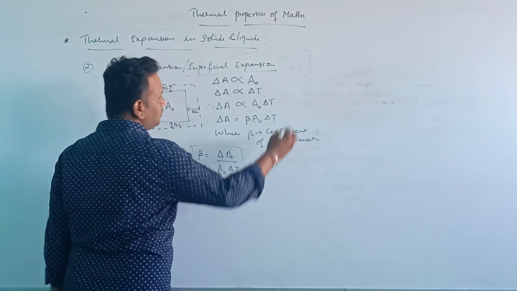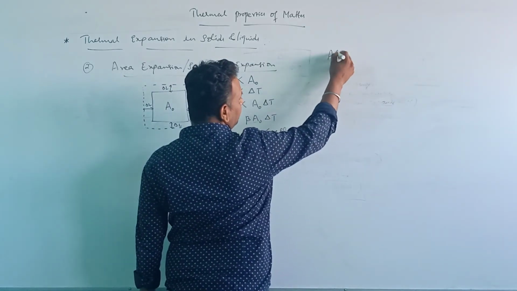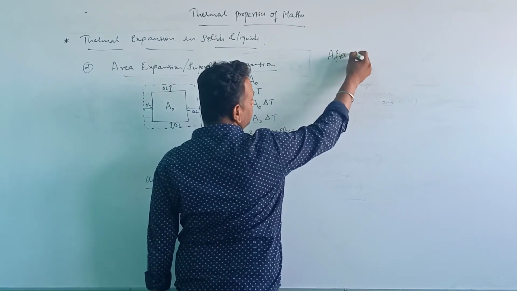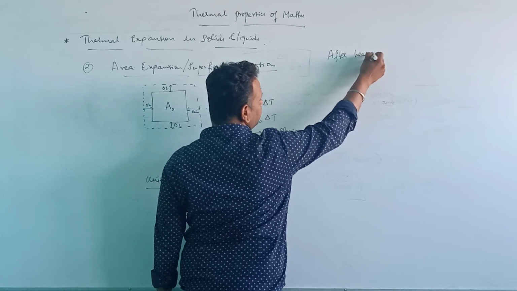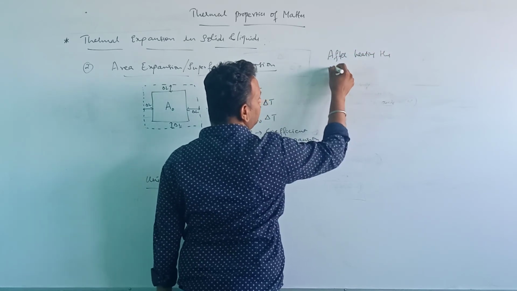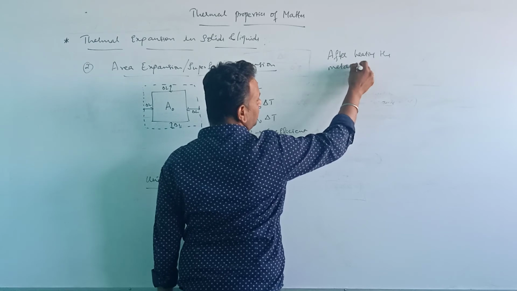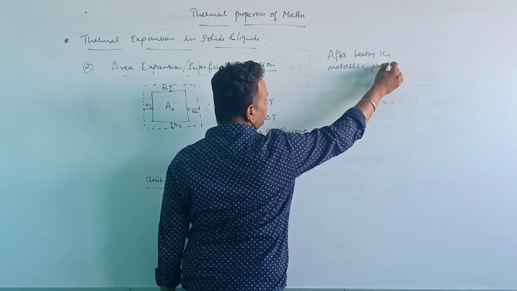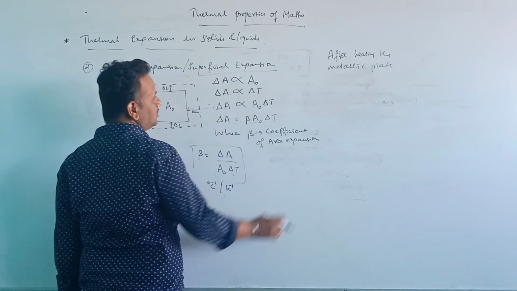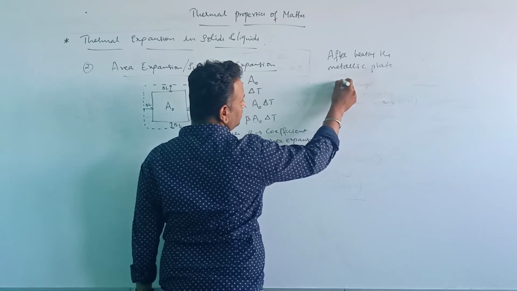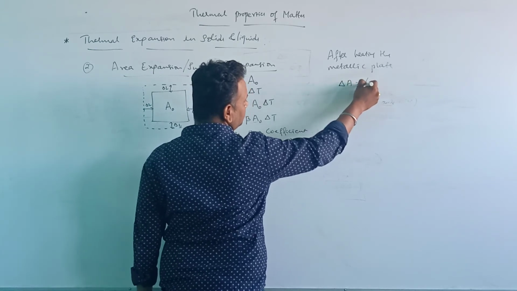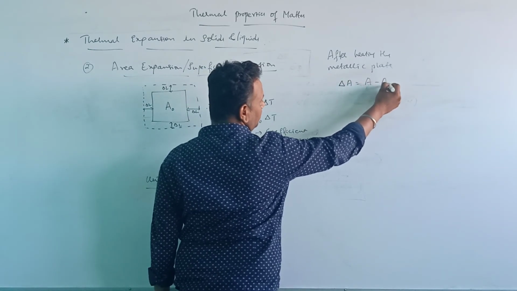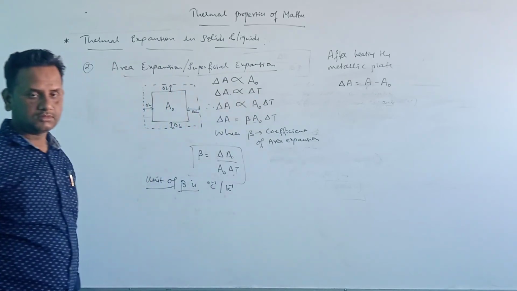Okay. Now after heating the metallic plate, as we know the change in area is equal to A minus A0.